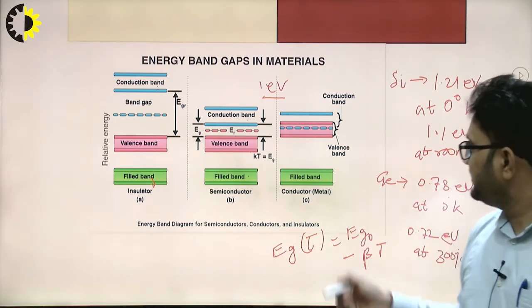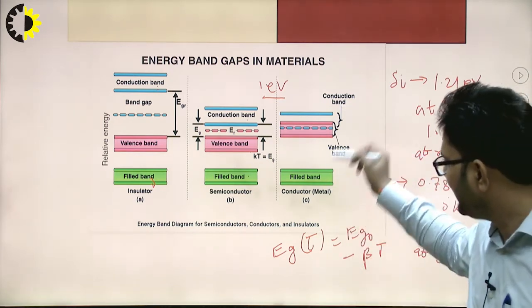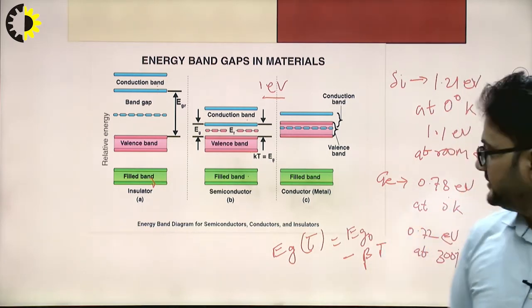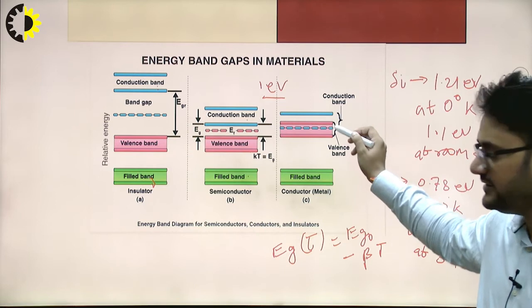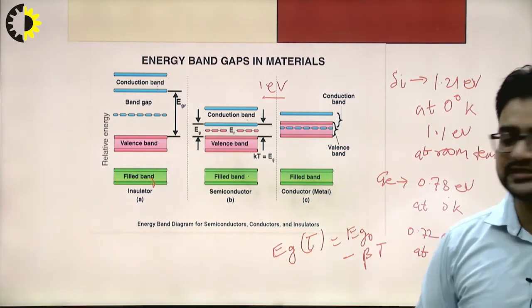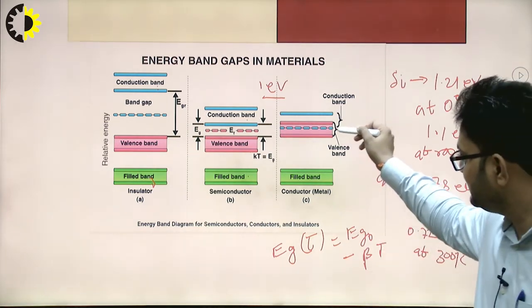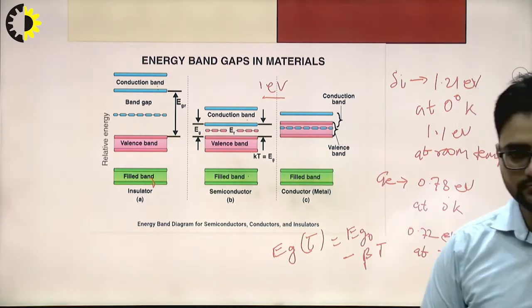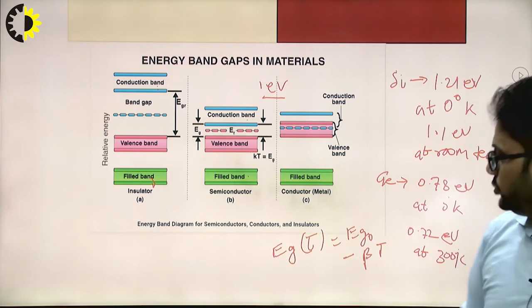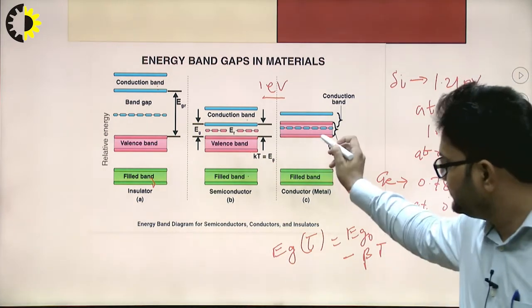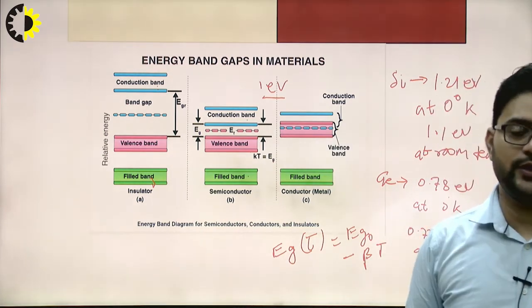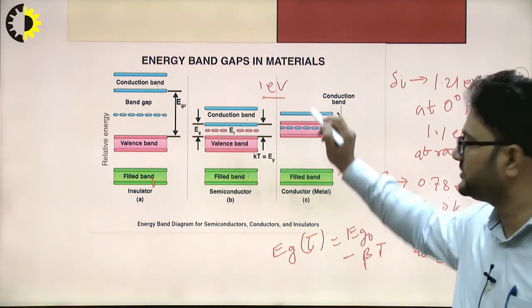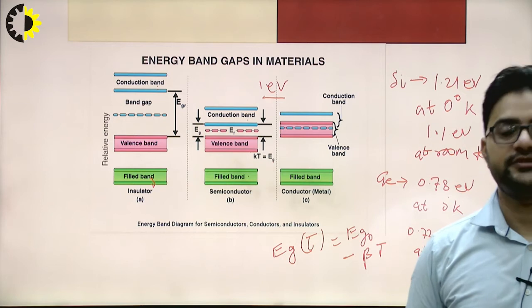Next, if we take the case of metals, or you can say conductors. In case of conductors, this energy gap is 0, or you can say the conduction band and the valence band overlap each other, as you can see from this diagram. So the electrons do not require extra energy to move from the valence band to the conduction band, because they are overlapping each other.